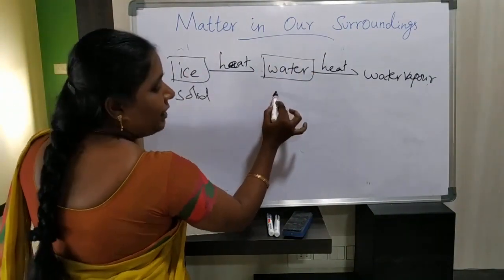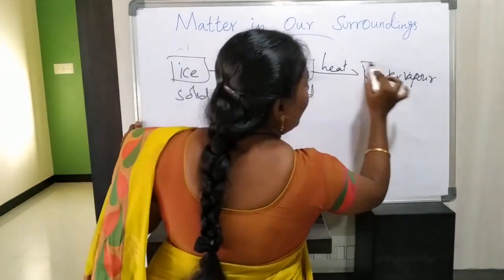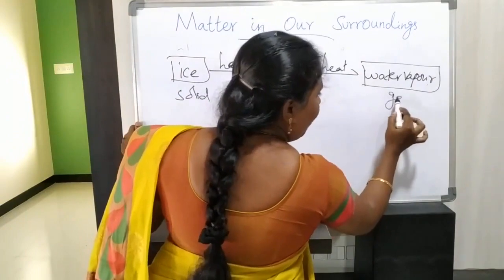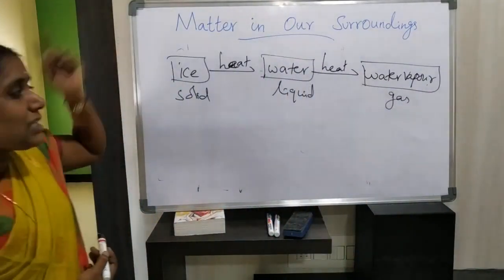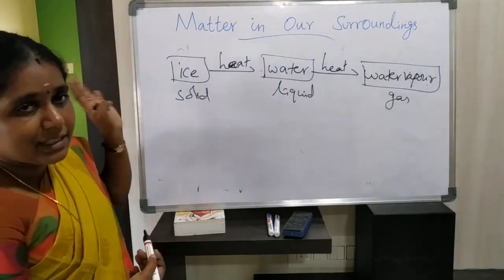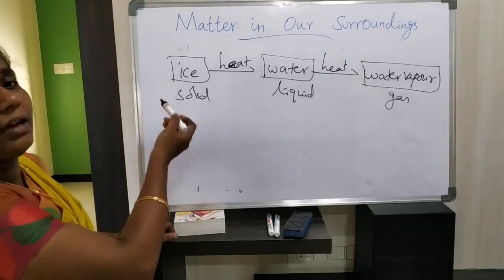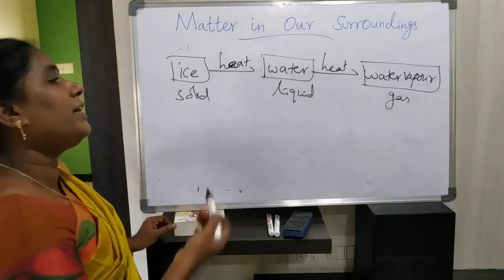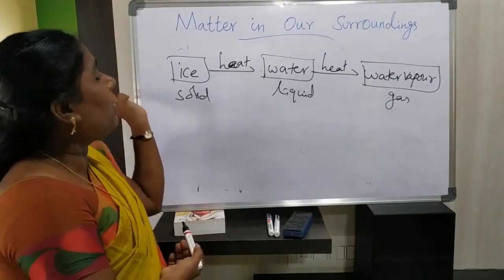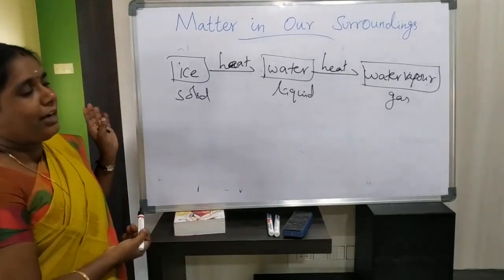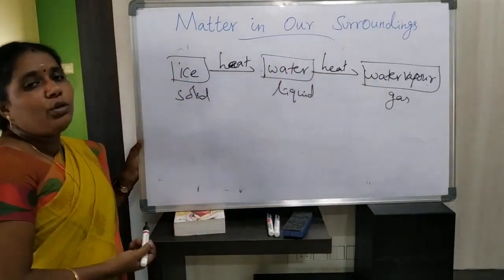Water we are taking in the form of liquid and water vapor we are taking in the form of gas, isn't it? So see here, this is the first condition we have discussed. By increasing temperature we can convert one state of matter into another state of matter.